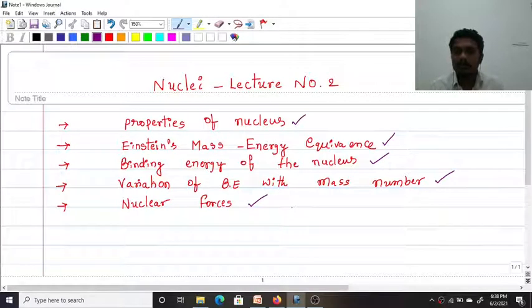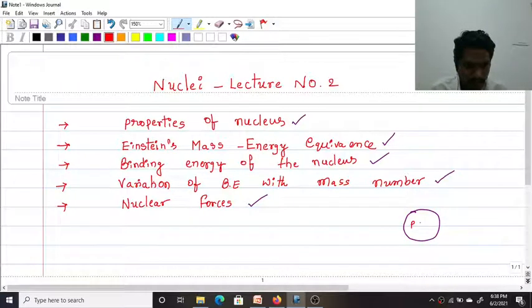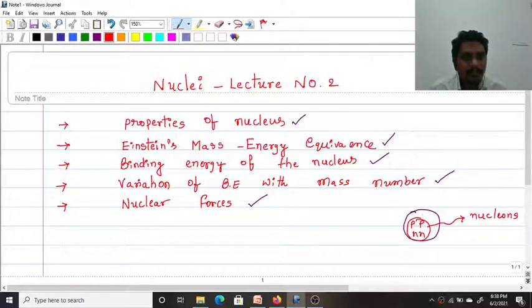Before going to learn these topics, first we have to know what nucleons are and their masses. We know that the nucleus contains protons and neutrons. These protons and neutrons are combinedly known as nucleons. Nucleons are nothing but the sum of protons and neutrons. P is proton, N is neutron, and this is the nucleus. Around the nucleus, electrons revolve in circular orbits. That is the Rutherford nuclear atomic model.